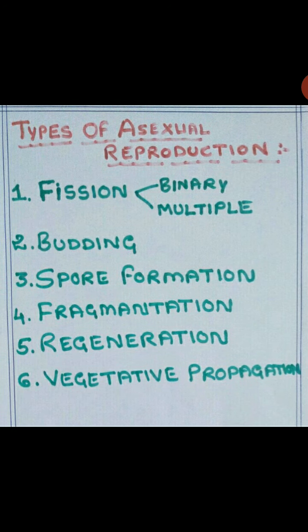Now we can discuss types of asexual reproduction. First one is fission. It has binary fission and multiple fission. Second one is budding. Third one is spore formation. Fourth one is fragmentation. Fifth one is regeneration. Sixth one is vegetative propagation. Now we discuss one by one.